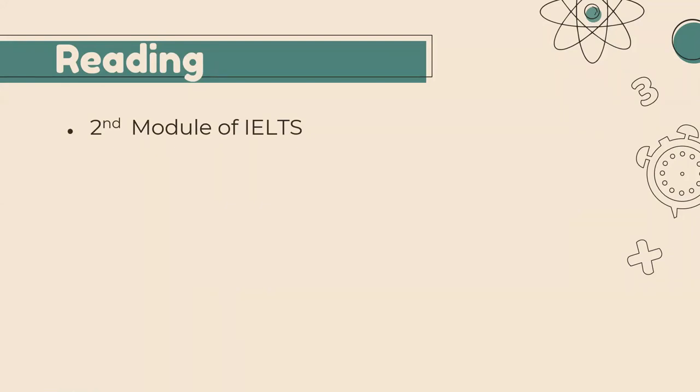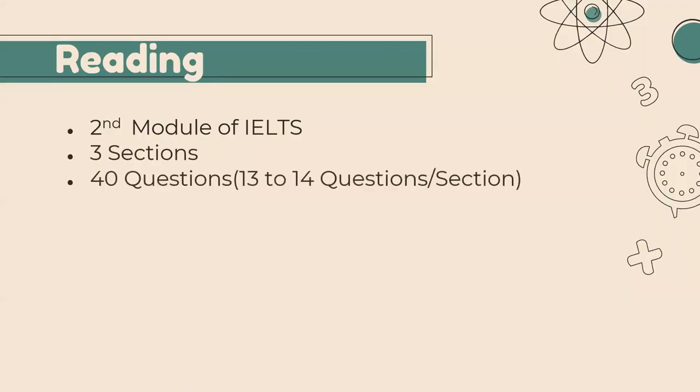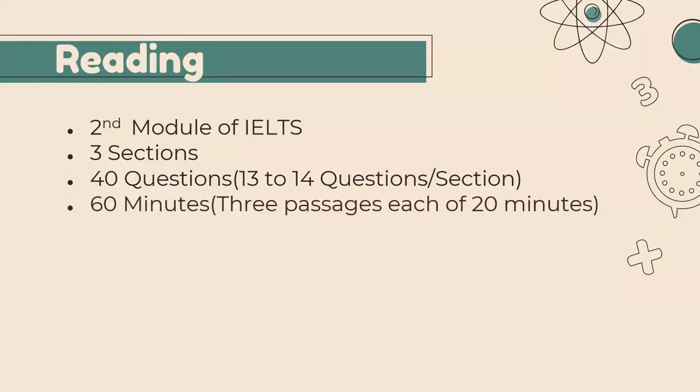The first is listening, which was about 30 minutes, and then it will be reading. In reading, there will be 3 sections, having 40 questions in total. So roughly 13 to 14 questions in each section. And the total time duration for completion of your reading part is 60 minutes.